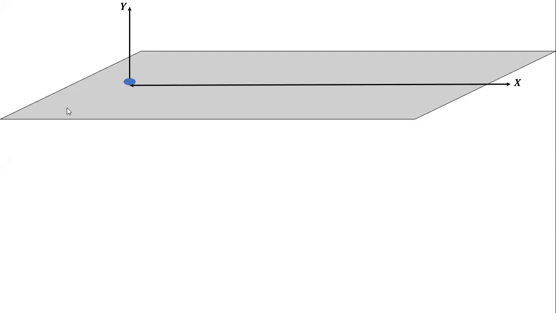Sir, isn't this motion in 3 dimensions, since one plane contains both x and y? No, it is only 2 dimensions, because when you throw, it goes horizontal and vertical. It is not going to go sideways. You are not referring to its motion sideways.